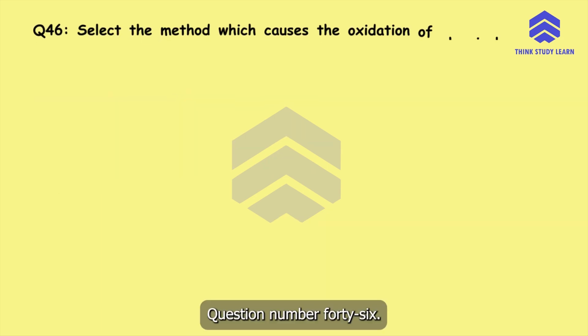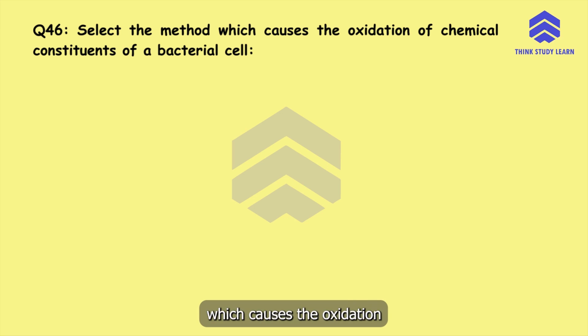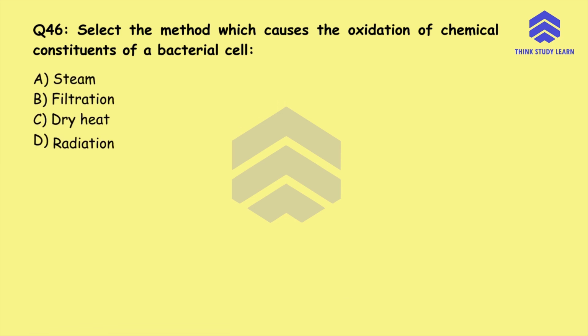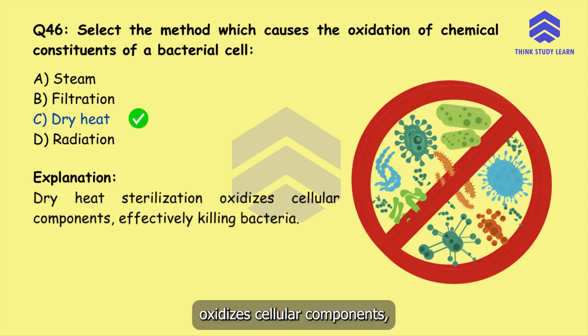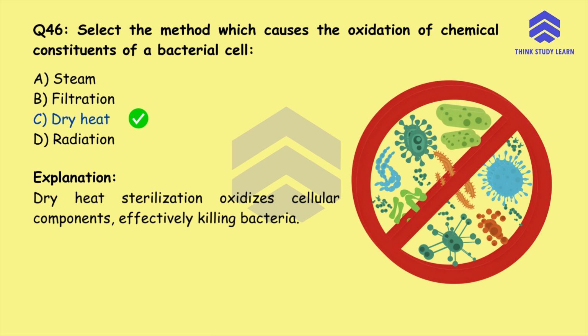Question number 46. Select the method which causes the oxidation of chemical constituents of a bacterial cell. Option A, steam, option B, filtration, option C, dry heat, or option D, radiation. The correct answer is option C, dry heat. Dry heat sterilization oxidizes cellular components, effectively killing bacteria.